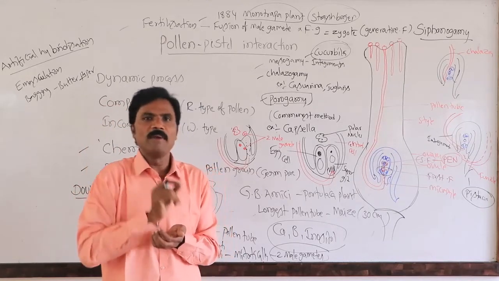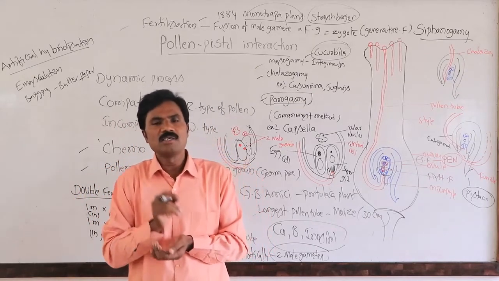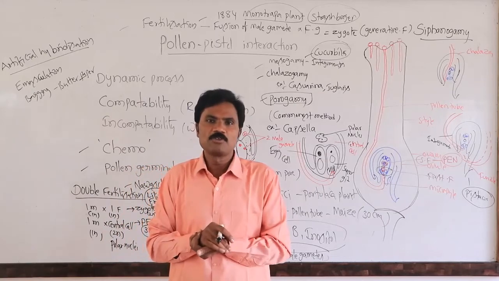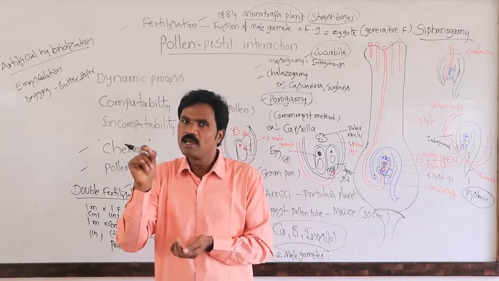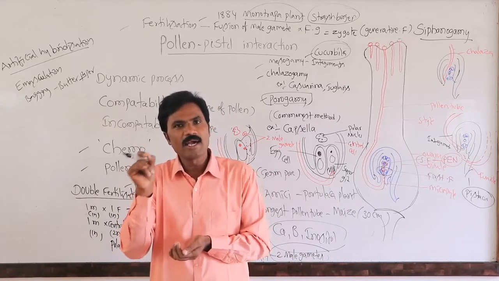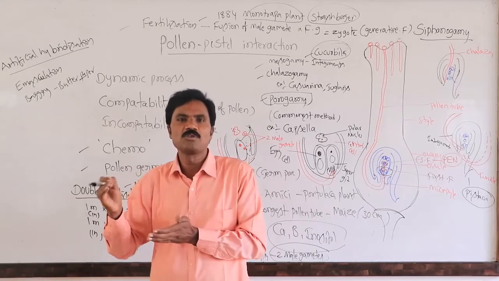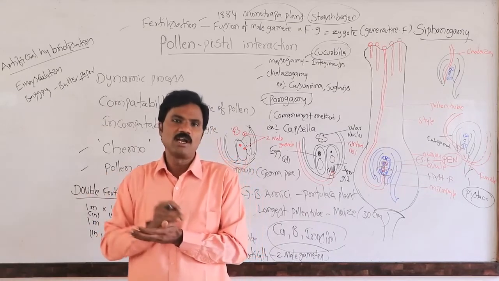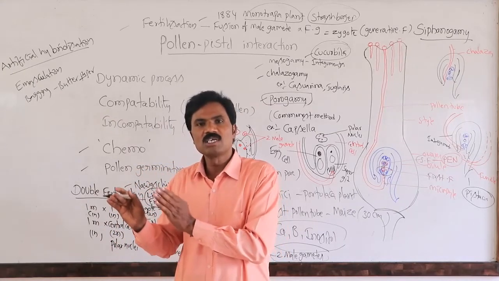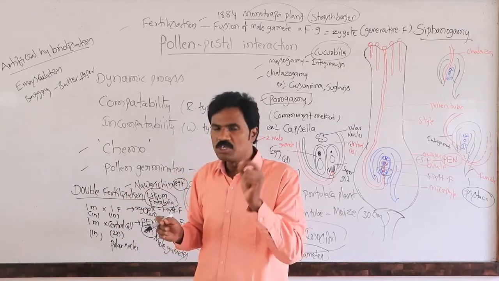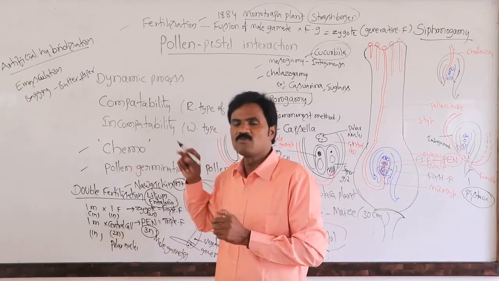Similarly, one more male gamete enters into the central cell. Already the central cell has polar nuclei, diploid condition, as well as the male gamete, haploid one. So diploid as well as haploid, both fuse and form the triploid. That's why it is called triple fusion or vegetative fertilization. So one generative, one vegetative fertilization, collectively we call double fertilization. This double fertilization in the 19th century, Navashin identified in Lilium as well as Fritillaria.